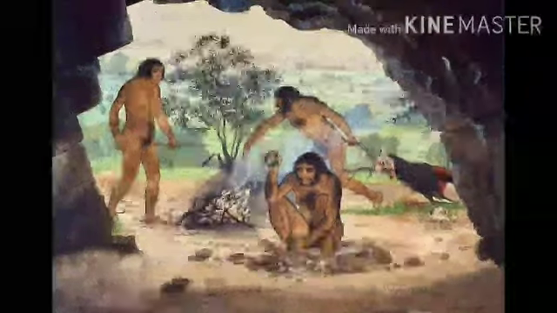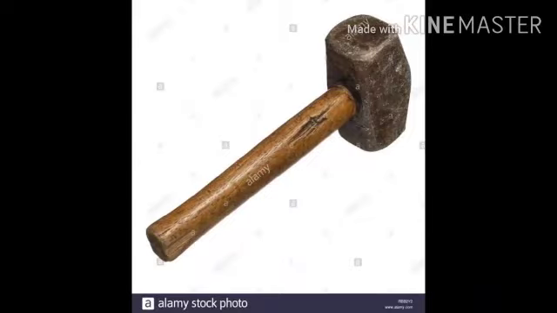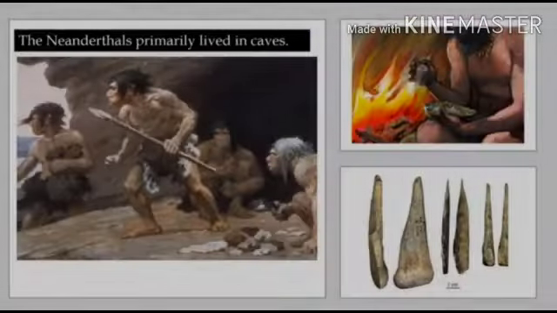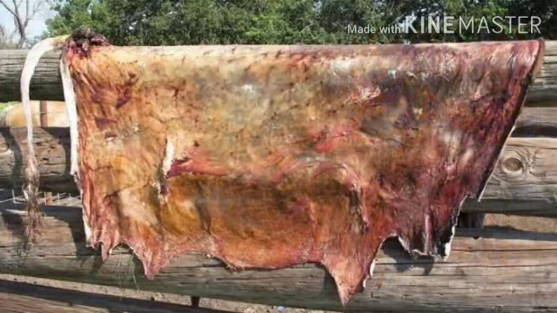Neanderthal man lived in caves. He made tools with a big stone. These stone tools were attached to bones or a wooden shaft. Students, you can see in the picture Neanderthal holding a weapon in his hand with a stone tool attached to it. He made tools and weapons like spear, axe, etc. And these tools were used to hunt big animals.